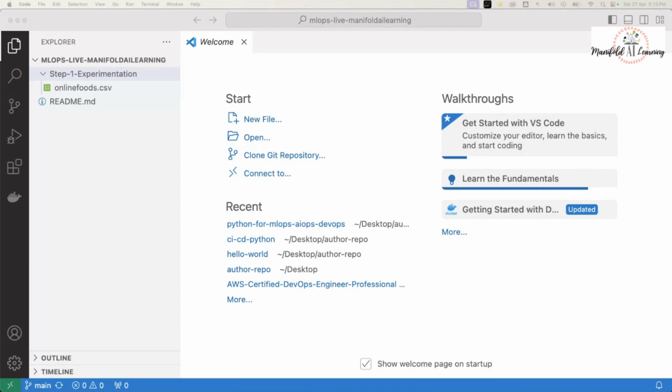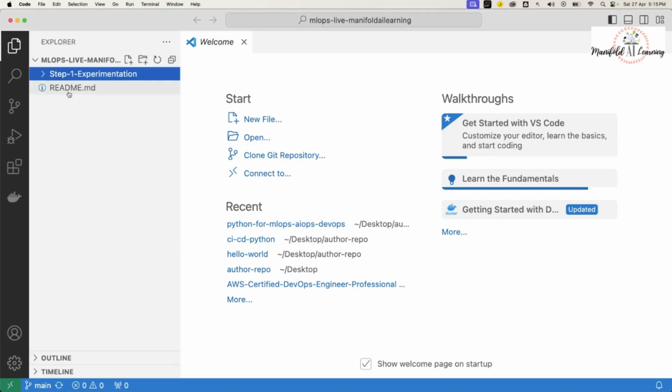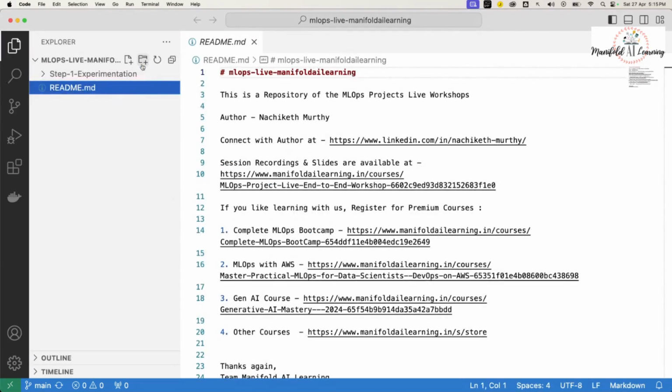We have learned already how we can create a package, but the important thing is how we approach this package creation for an MLOps project. I'll be mentioning it in the same repository, and as and when required, I'll create a new repository for a separate demonstration. I'll mention our second step of our learning journey, that is packaging the ML model. That's the second step. So let's go ahead and create the package.